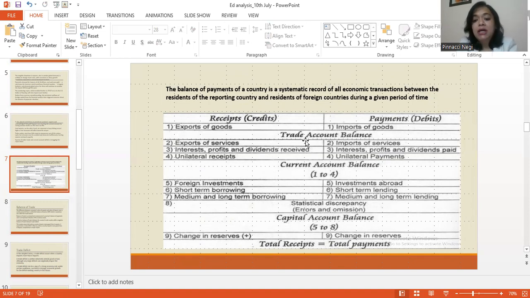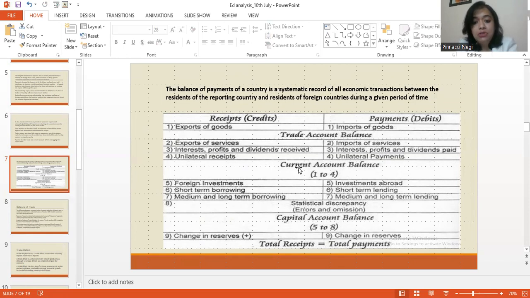Now, if you look at the trade accounts, basically, students, the balance of payment is primarily made up of the current account and the capital account. So if you look at the current account, students, the current account includes the trade account. Please understand this, right? So what is trade account, students? Trade account includes the export of goods and the imports of goods. Basically, it includes the trade of the visibles, of the merchandise, right?